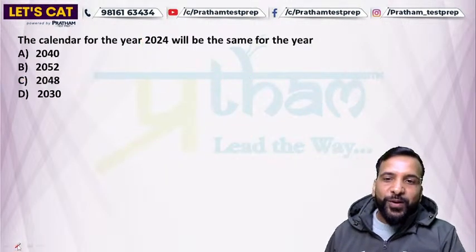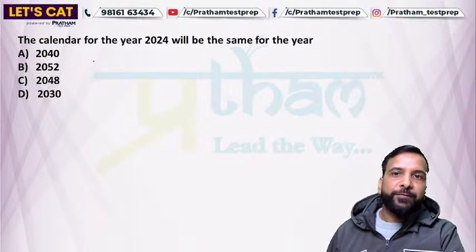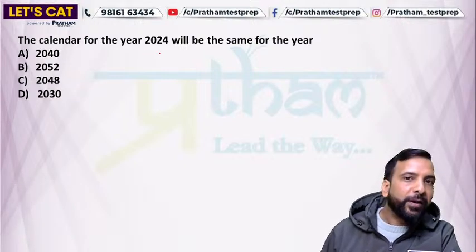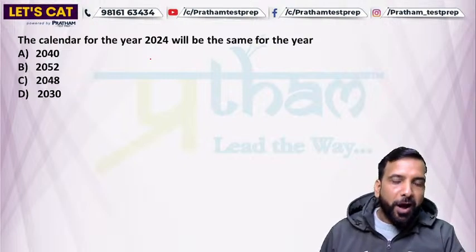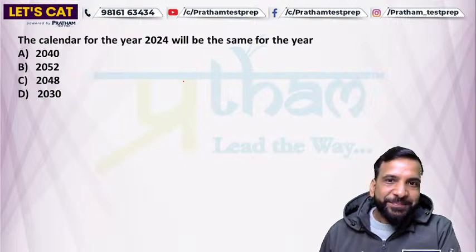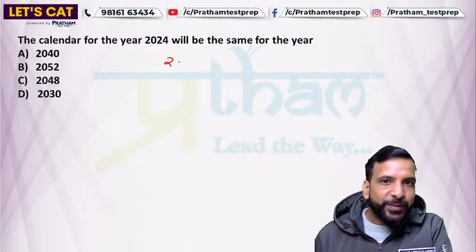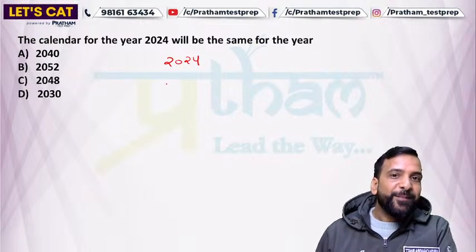So now we have one more question for the session: which year will have the same calendar as the year 2024? Abhi 2024 ka same calendar year kaun sa hoga, right? So 2024, is this a leap year or an ordinary year? This is a leap year.